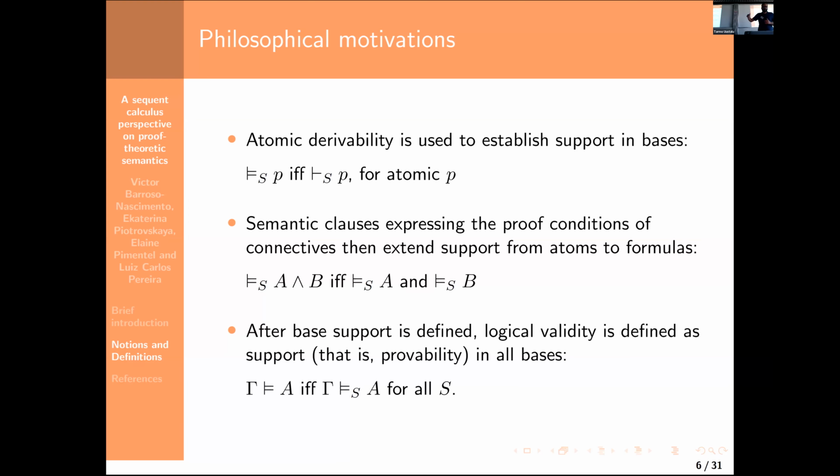Derivability in bases, or derivability from any set of assumptions, establishes what counts for a base to support an atom, to validate an atom. Once we have a notion of support for atoms, we extend them to other connectives as well, such as, for instance, conjunction, by defining semantic clauses which express what is meant to be the proof condition of the connective. And then after we do that, we just define logical validity by quantifying over all bases. So whatever can be proved in all possible atomic bases is logically valid.